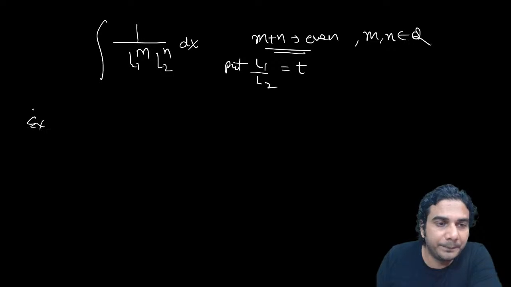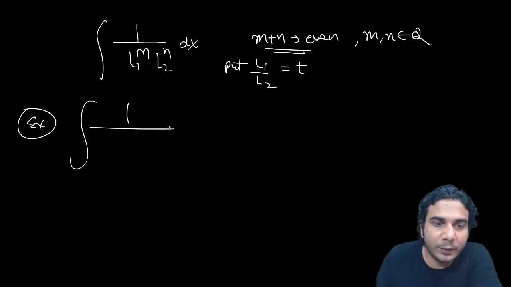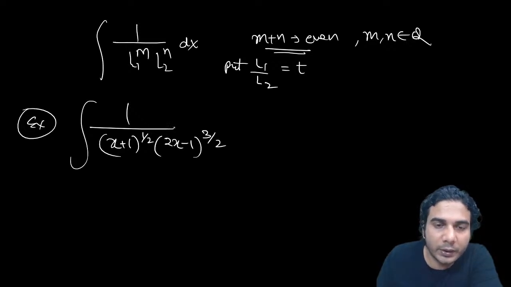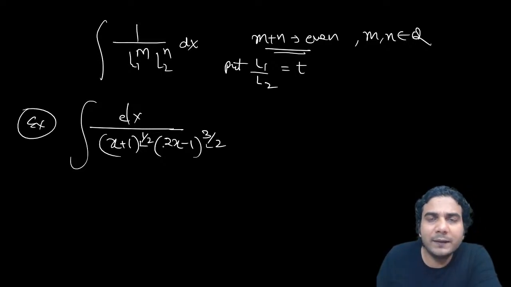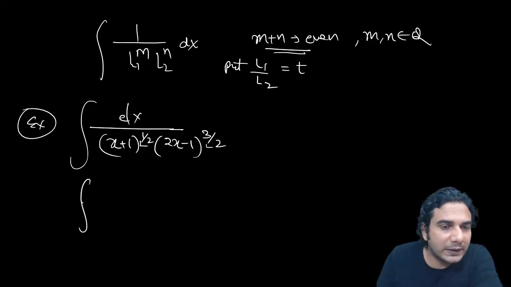For example, let's see this example, 1 upon x plus 1 raised to 1 by 2 and 2x minus 1 raised to 3 by 2, okay? So you can see the sum of these two numbers is even. You can take any one as L1 and the other one as L2, okay? That is not a problem. So first let us write this in terms of L1 upon L2. So L1 upon L2, L1 upon L2. Let's take this L2 away, no problem.